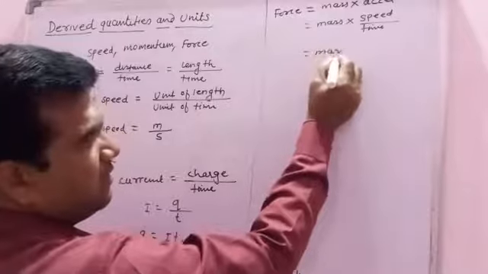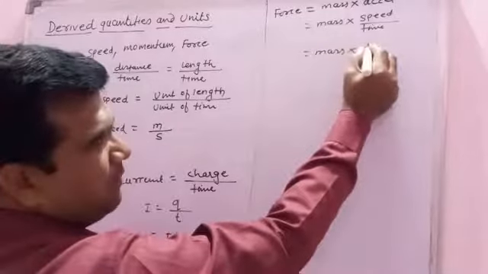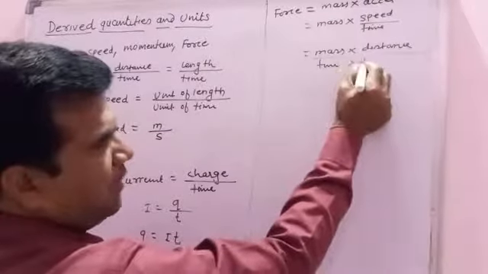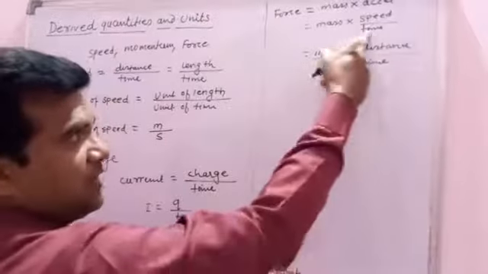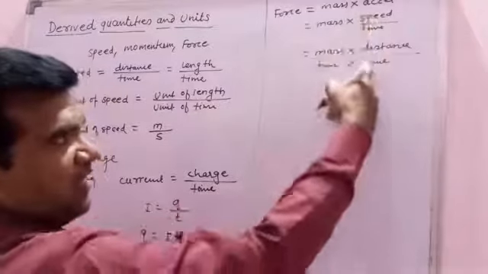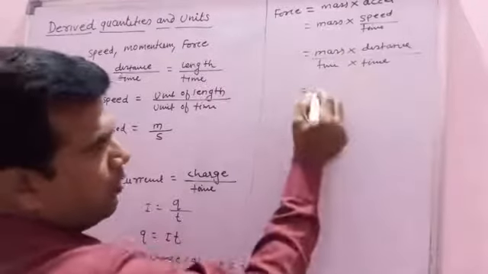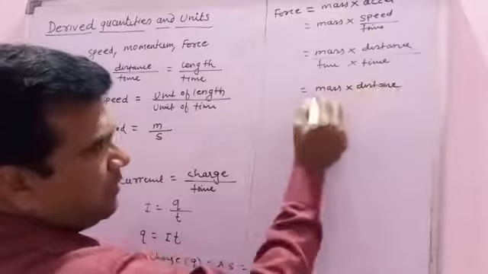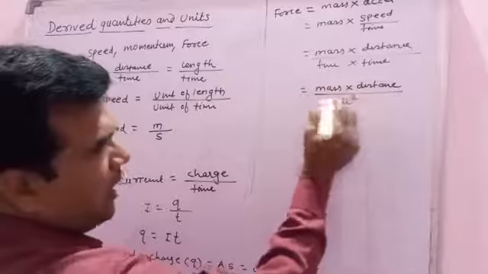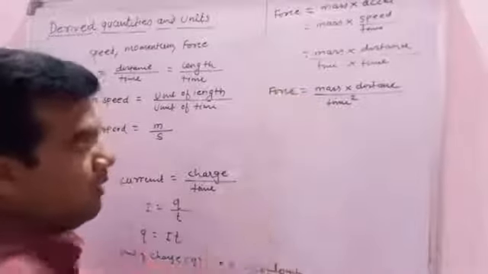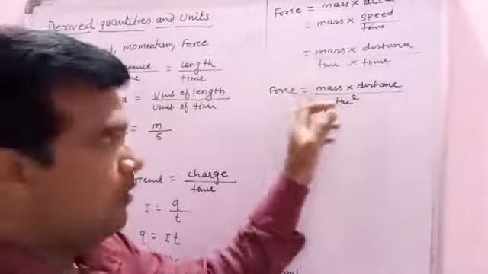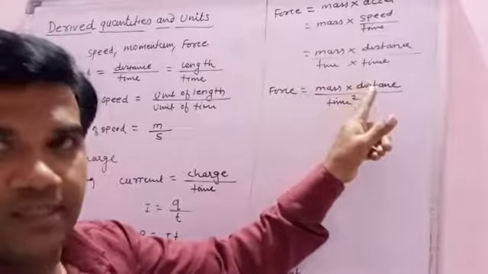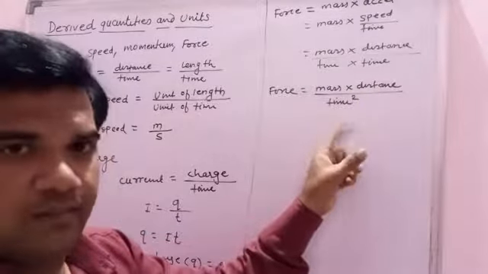So mass into speed upon time, and speed is distance upon time. So force is mass into distance or length upon time square. Now this force depends upon three fundamental physical quantities: one is mass, second is distance, and third is time, two times.